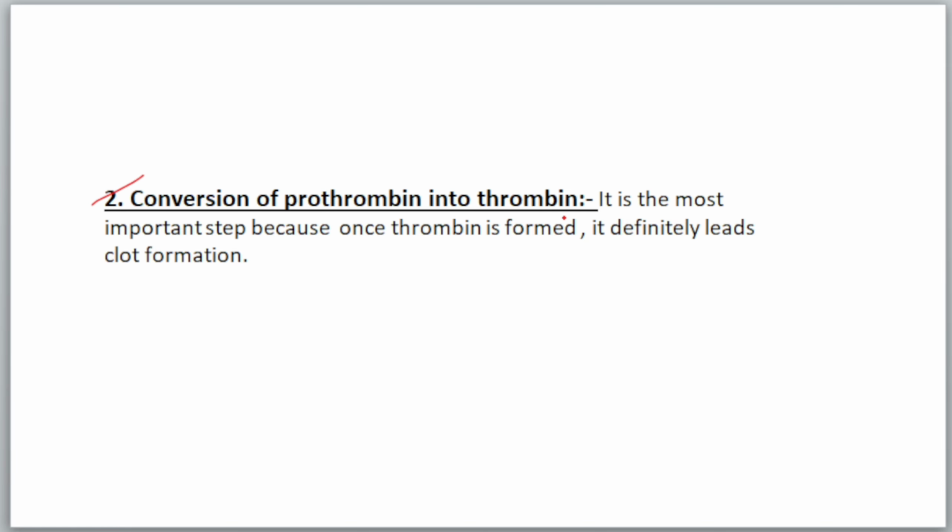Then stage 2, conversion of prothrombin into thrombin. It is the most important step because once the thrombin is formed, it definitely leads to blood clot formation. So in the first step, prothrombin activator forms, and in the next step, prothrombin is converted into thrombin. And why is this step important? Because once the thrombin is formed, it definitely leads to clot formation. So for clot formation, we must need thrombin.